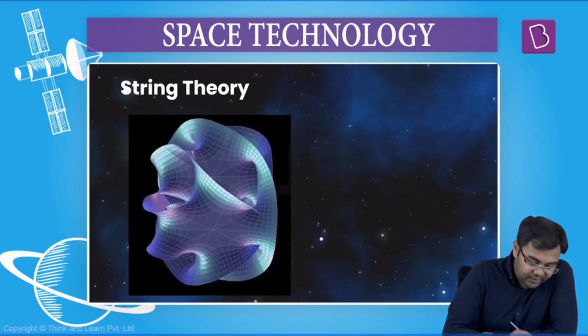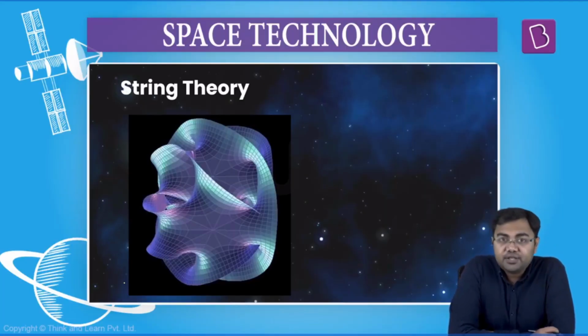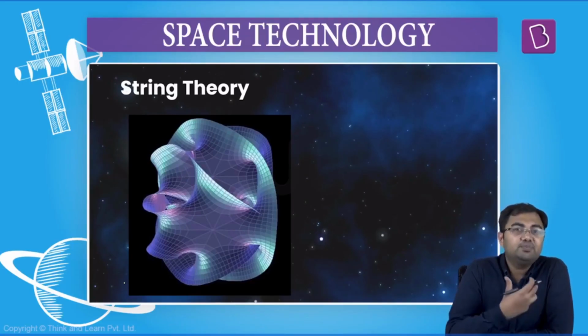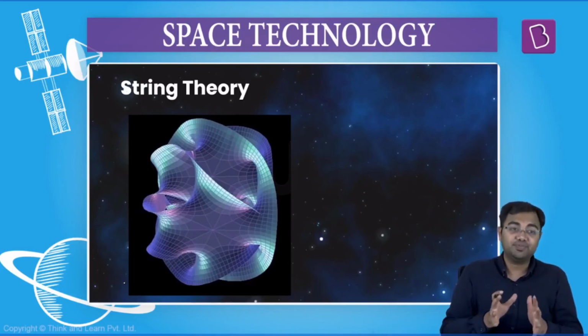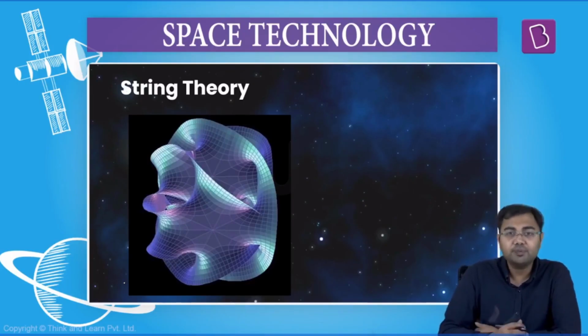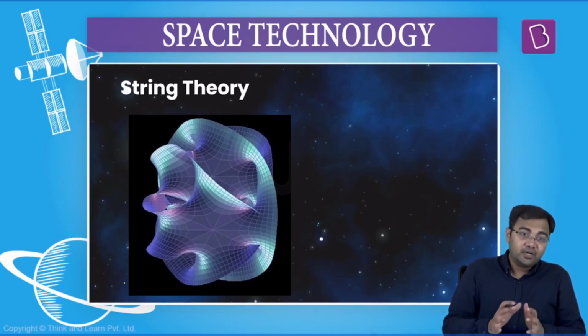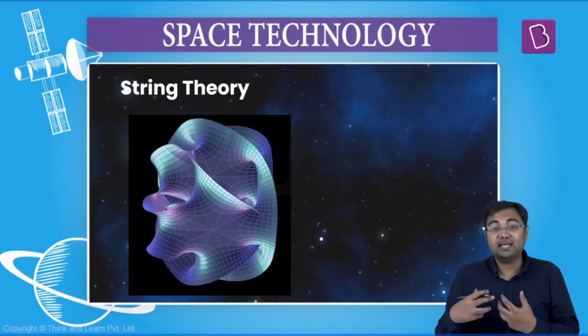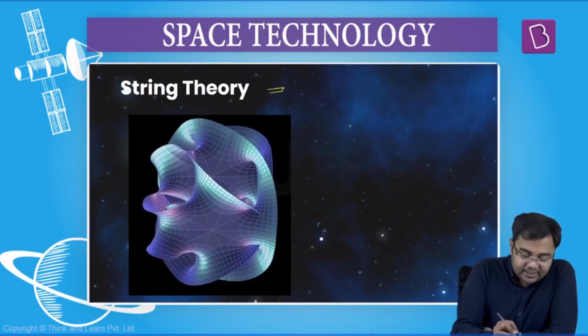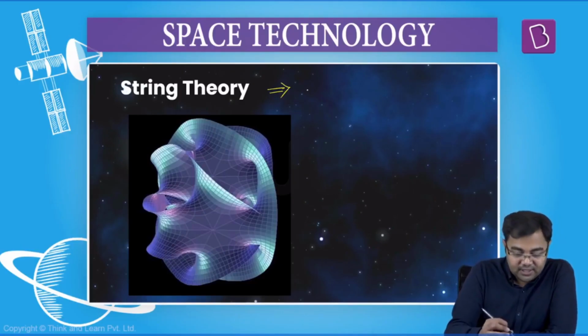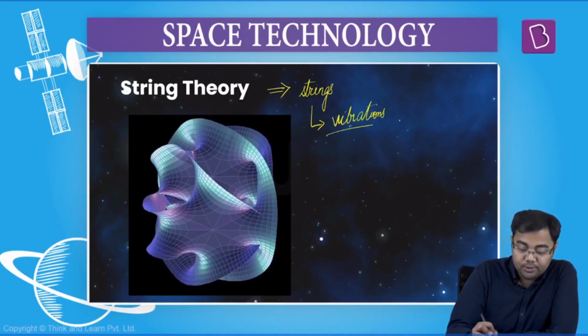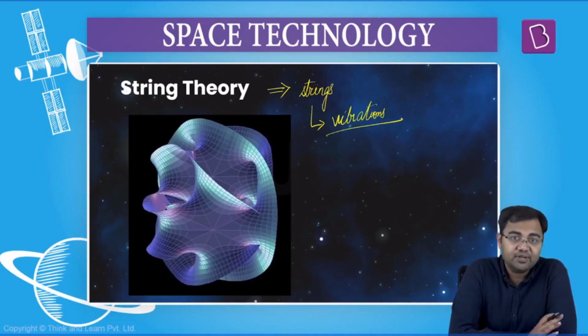Now, the next theory that we have is the string theory. String theory basically says that the entire universe, everything that you see, is made of small, tiny strings. And the vibrations in these strings produce what we see as the universe. So it's not mainly about the formation of the universe as such, but rather about the structure of the universe and how the universe can be perceived. So it says that the entire universe, everything that we see, is made of strings. The vibrations in these strings produce the different kinds of substances and everything that we see.